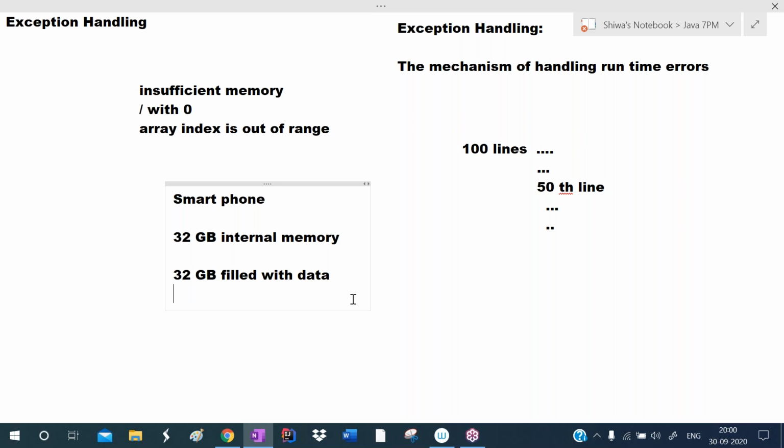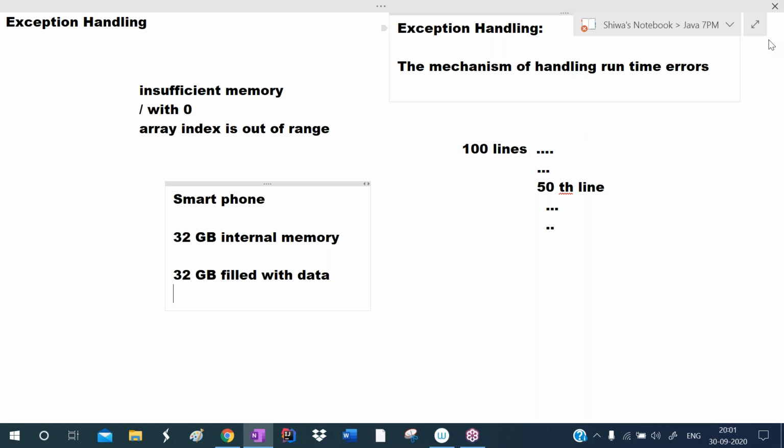Then how can you save your photo? So that's why it gives the message: memory is full. This memory full message is given to you at runtime. So the camera app developers handled this runtime error. If memory is not available, please display this message. They handled it like this.